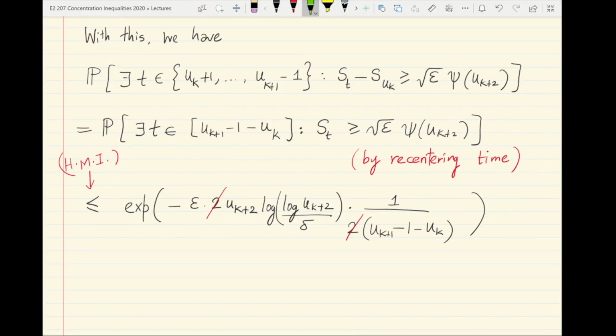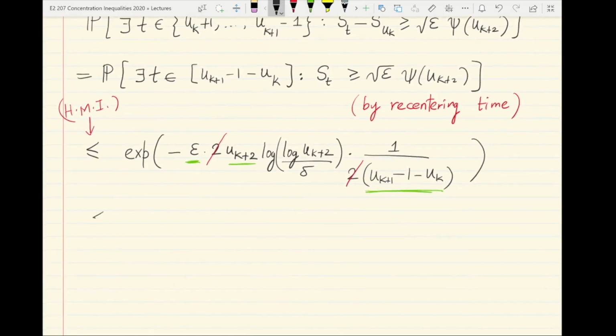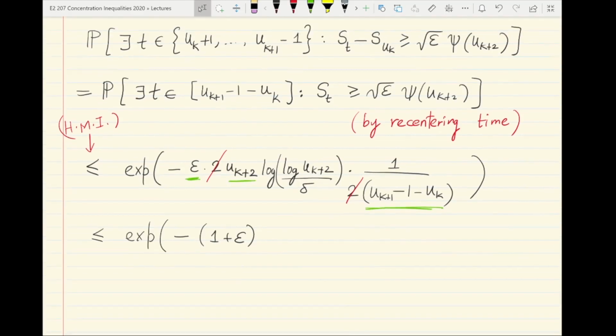Now we can take this epsilon here and this u_{k+2} and this difference essentially between u_{k+1} and u_k, and show that this ratio is lower bounded by 1 plus epsilon. Okay, so this is an easy exercise. So you can replace with 1 plus epsilon. So this is basically the reason why the geometric gridding works.